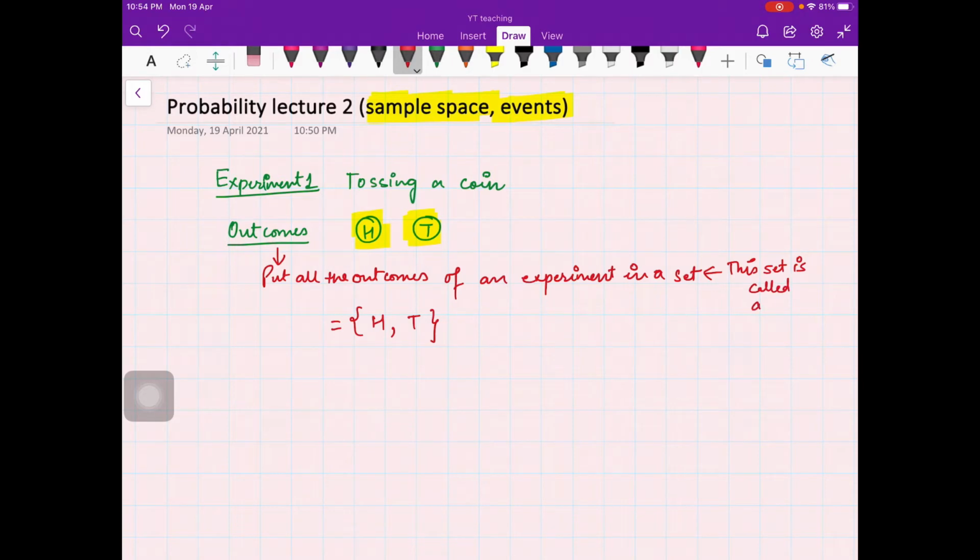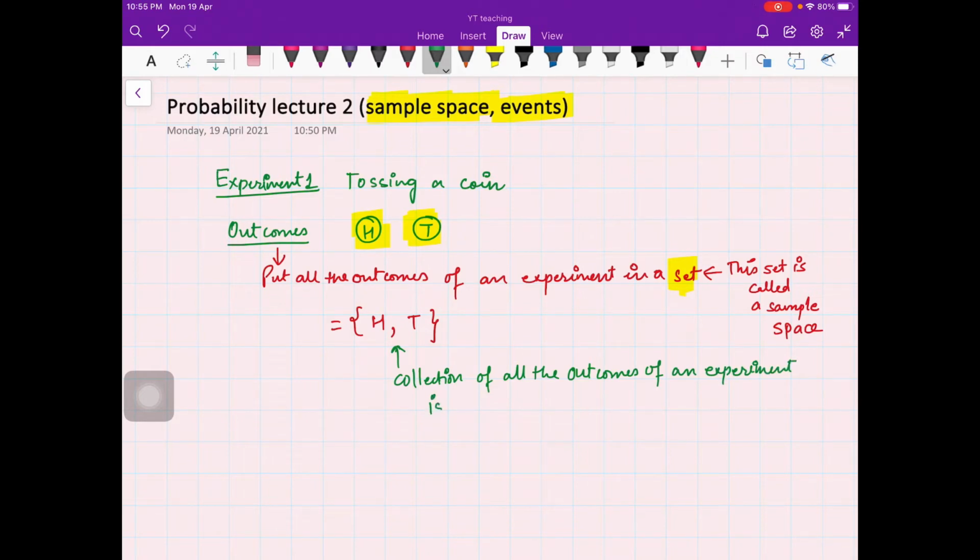If you are not familiar with what a set is, you can just think of it as the collection of all the outcomes of an experiment, and that collection is called a sample space.